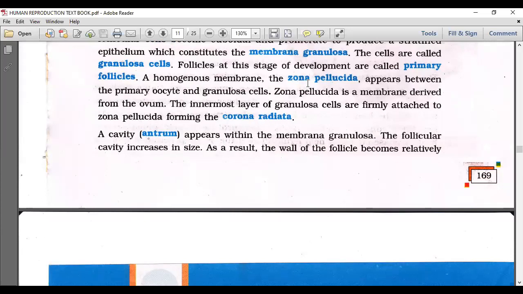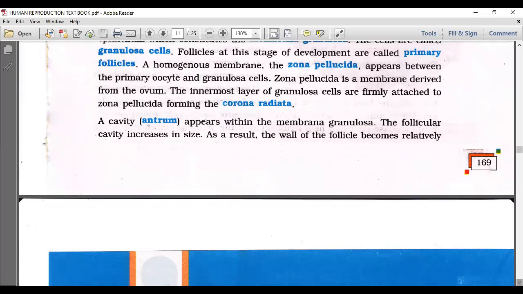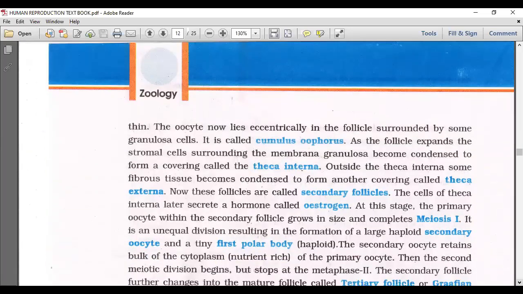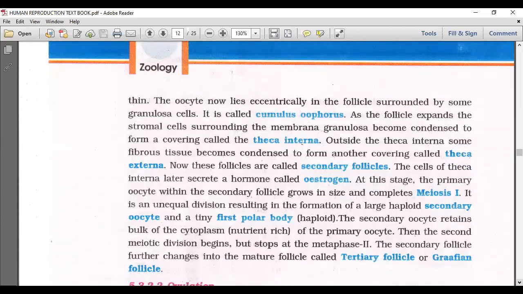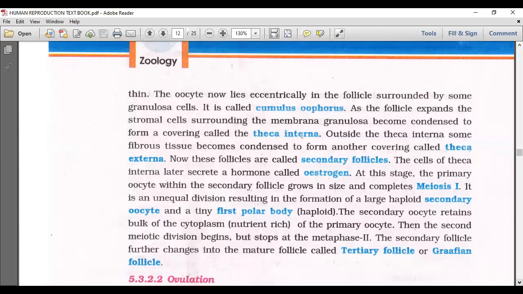So, not to confuse you, that's why I gave these layers beforehand. Okay, the order of formation: first, what is formed? Zona pellucida, then corona radiata, then the membrana granulosa, cumulus oophorus, theca interna, and theca externa. Okay, this theca interna layer is going to form a hormone called estrogen. So that's the story of the primary follicle, how it turns into a secondary follicle. Then we have a primary oocyte in the center, isn't it? We are talking only about follicular layers.